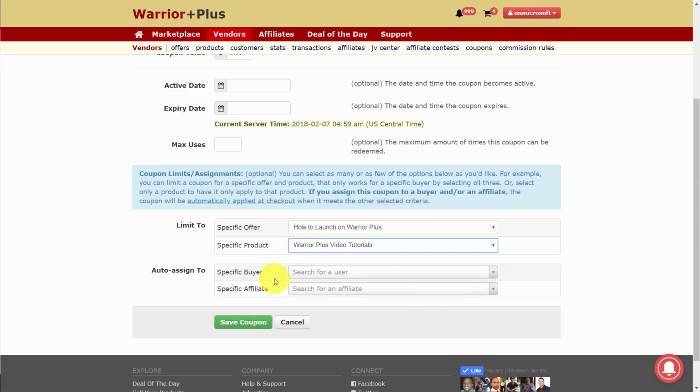So for example, if you're going to allow an affiliate to promote after your launch is over, you can assign that affiliate a specific price to the product, and only the people that click on their link will be able to get it. If you want to give a coupon to a specific buyer, maybe after the fact, you can assign that coupon to a specific buyer so that only they can use it through their link. You can then use the max uses category and set this to 1 if you're going to give it to a specific individual. So once you've created the parameters for your coupon, you'll need to then click Save Coupon and it will be ready for use.